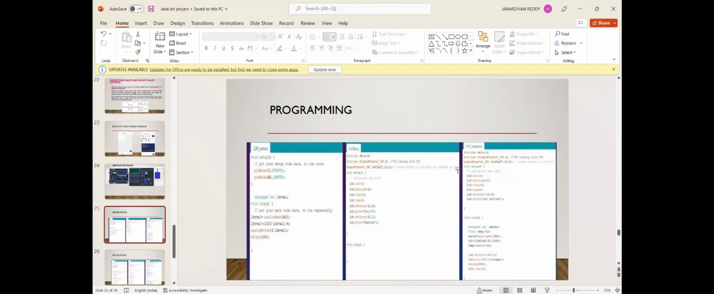Okay, and programming. First of all, the LDR sensor. What is the program for the LDR sensor? First, we have to declare the code for the LED pin mode.